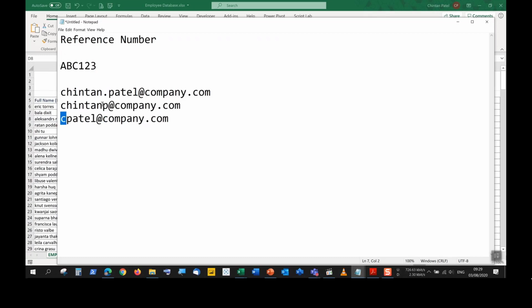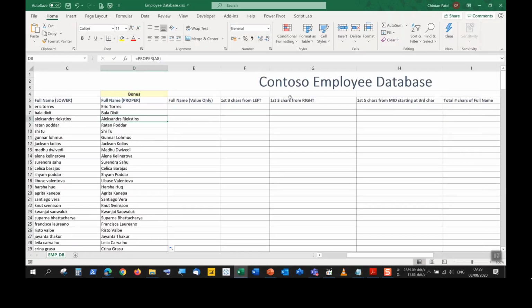But to extract specifically, extract the C, extract the P, we would use extraction techniques: the left function, the right function, and the mid function. Now, when I want to make use of these functions, we need to make sure that these names are appearing as values only. In an earlier topic, we covered paste values only, so we were looking at a way to paste special.